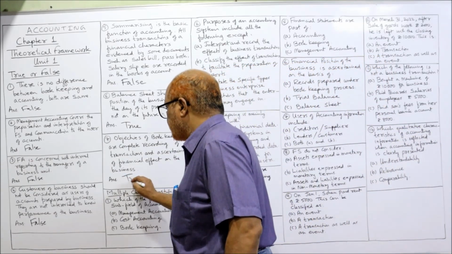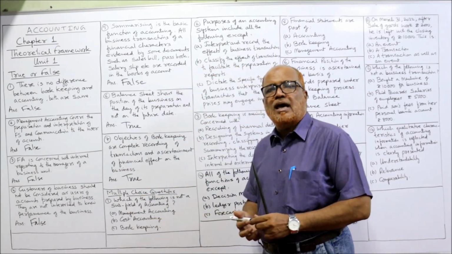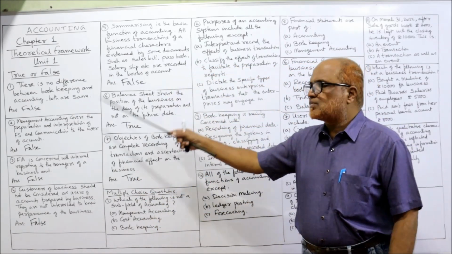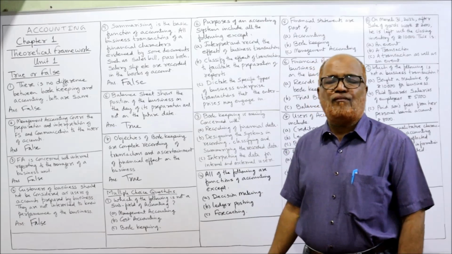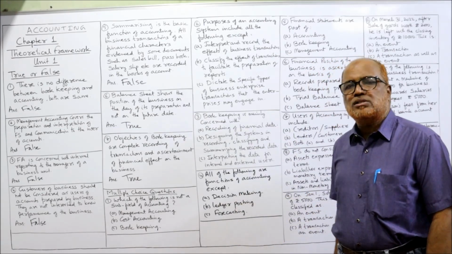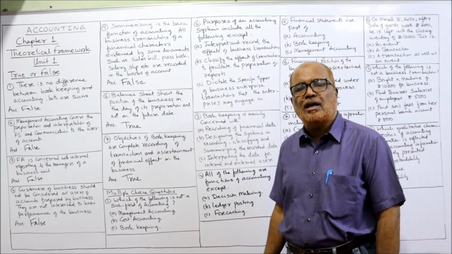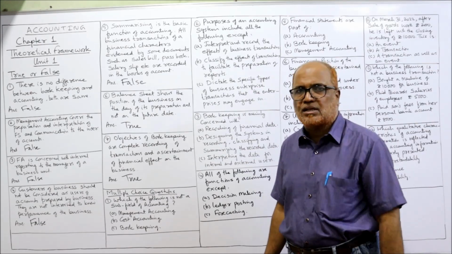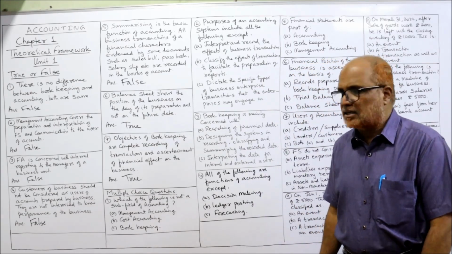That is true. Next comes MCQs. So far I have explained true or false. Now the remaining questions are multiple choice questions. Three answers will be given, out of which one answer is correct. You have to select that correct answer.